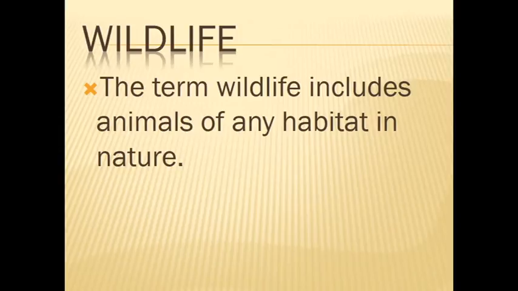And the next one is wildlife. What is wildlife? The term wildlife includes animals of any habitat in nature. Wild animals and domestic animals we studied in UKG itself. Yes or no? Some animals live only in the forest area. Wild animals are non-domesticated animals and include both vertebrates, fish, amphibians, reptiles, birds and mammals, and invertebrates like bees, butterflies, moths.